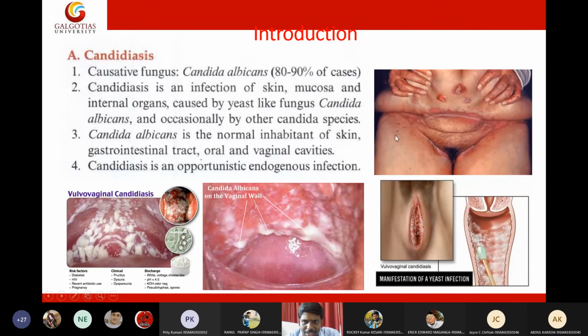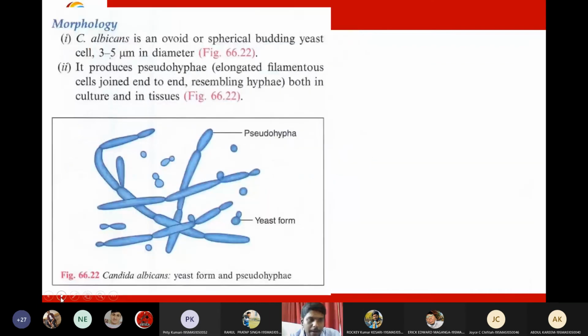Okay, so here you can see a few pictures. Here you can see around the belly, you can see Candida infection in the groin region of this lady, and you can see vulvovaginal candidiasis. So there are many forms of this Candida. I will discuss them now. So this is a brief introduction about Candida. Next slide. So the morphology of Candida.